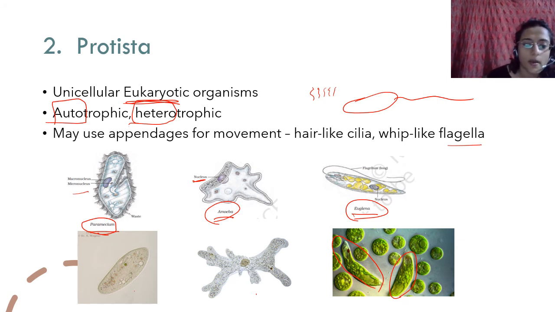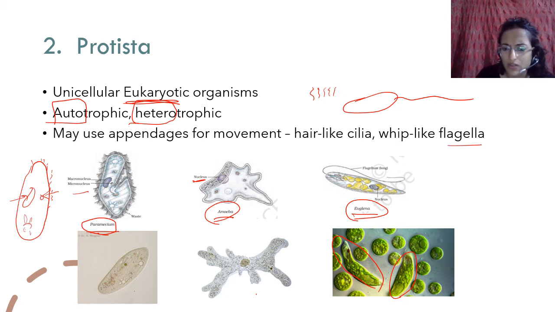You don't need to know that, but you may have to draw this. If you have to draw this, you can just make it simpler. Just make paramecium like a slipper like this, and you don't have to make it so complicated. Just make some cilia on this, and then make a large structure and a small structure, and label them macronucleus and micronucleus. Macro is big, micro is small, and then you have these small structures. Just draw something very similar to this, right? Remember that euglena has a whip-like flagellum. Okay, and amoeba can be any shape. You can make whatever you want. Okay.